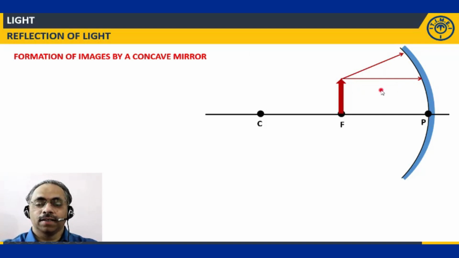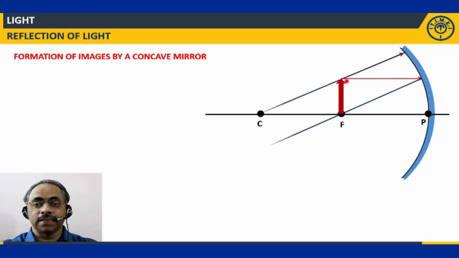Another light ray, now I cannot pass it through the focus unlike the previous case. So what should I do? I should pass it through the center of curvature. So I should draw a line from center of curvature to this particular point on the object. It will go straight and hit this point. Then what will happen? Obviously, the angle of incidence is 0, so the angle of reflection is also 0. The light ray will retrace its path.